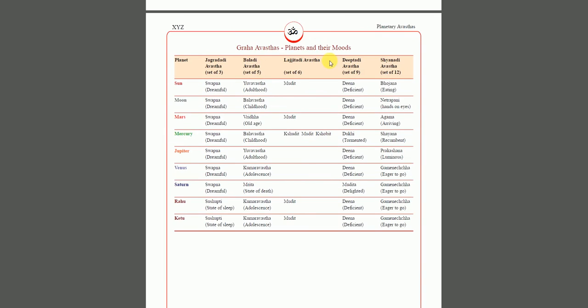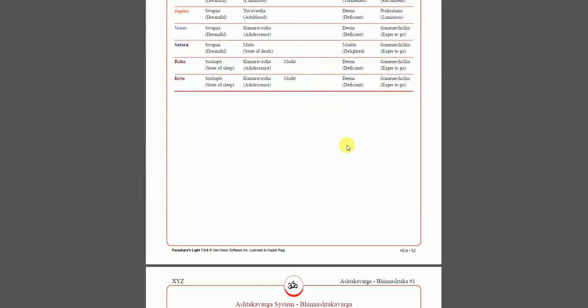These are the avasthas of the grahas, like Laji and Taji avasthas in Vedic astrology, which avastha the planet is in. So the sun is in Swapna avastha. It is in Yuva avastha, like Baladi avastha. See these Laji Taji avasthas? This is another way of understanding what exactly the planet is doing, how it is behaving. So you can Google all these terms and I will cover them soon.